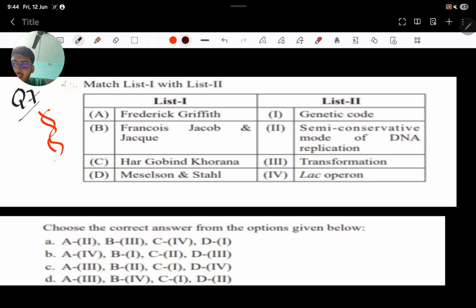When a new DNA is produced, one strand will be the old and one will be the new. Okay, one will be the old strand, one will be the new strand. That was proved by whom? By Meselson and Stahl. Okay, that is the semi-conservative mode of replication.